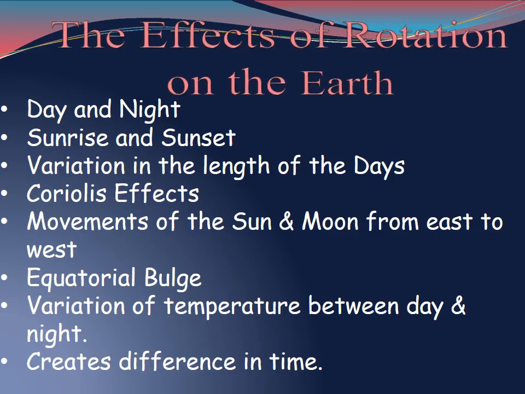Now these are the effects of rotation of the earth: how the rotation of the earth causes day and night, sunrise and sunset, how it creates the variation in the length of the days, how the Coriolis effect works, how the movement of the sun and moon from east to west takes place when we are seeing from the surface of the earth, how the equatorial bulge is created, what the variation of temperature between day and night is, and how the difference in time has been created by the rotation of the earth.